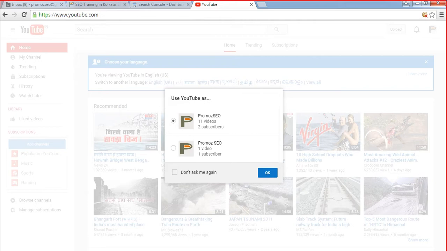But in case you have pages and profile on G Plus, then you have to select the page that is more public in nature. Profile is not basically public. Page is a public thing, so Google can crawl all the contents you are publishing on page. That is going to be a big advantage if you publish a video on your Google Plus page, not on profile. So select this and click OK.